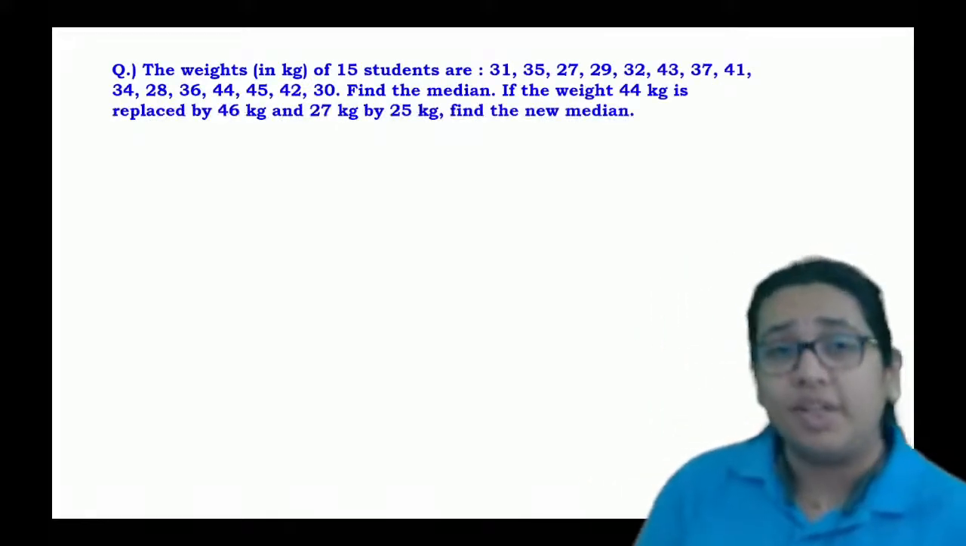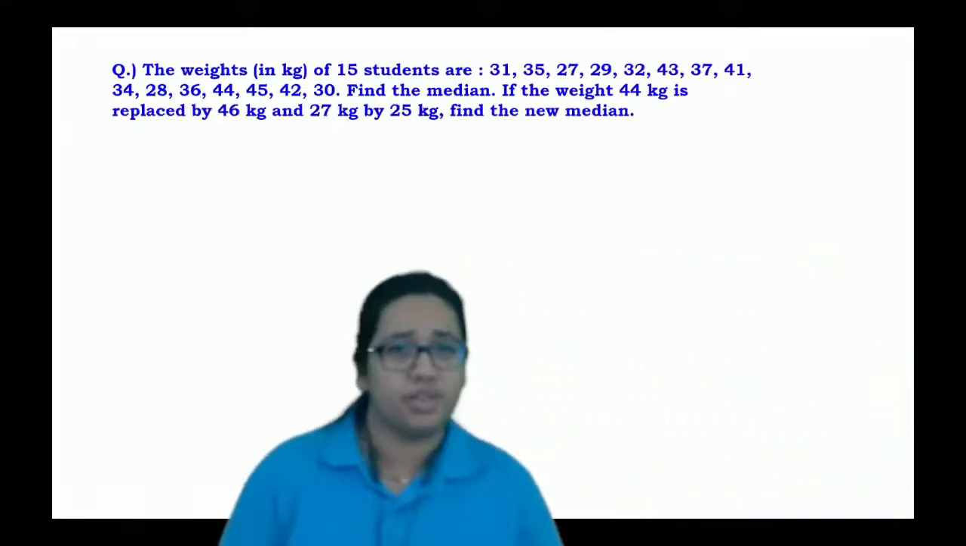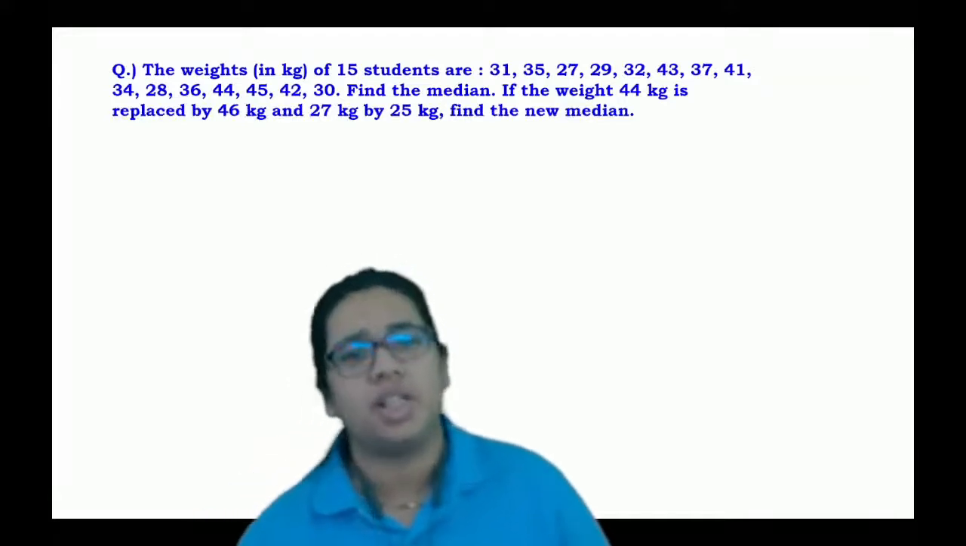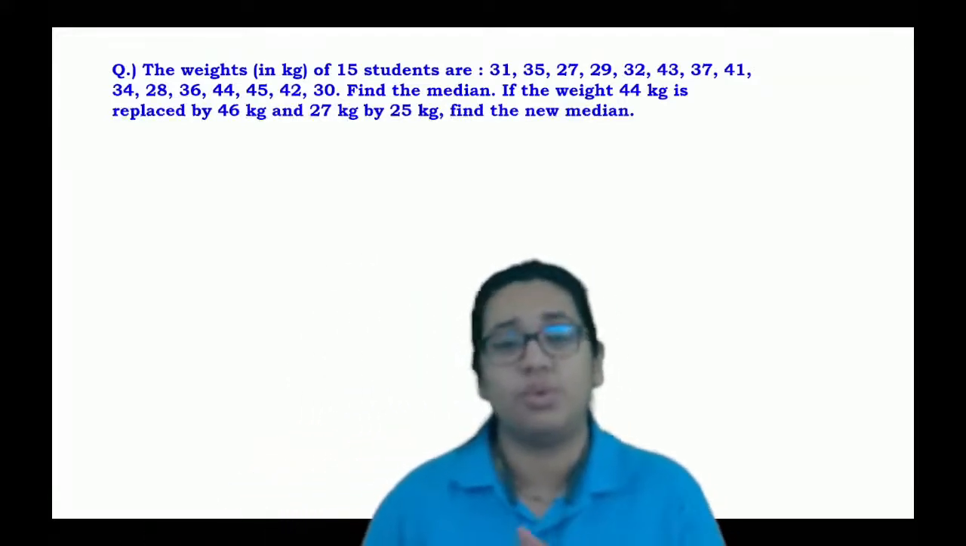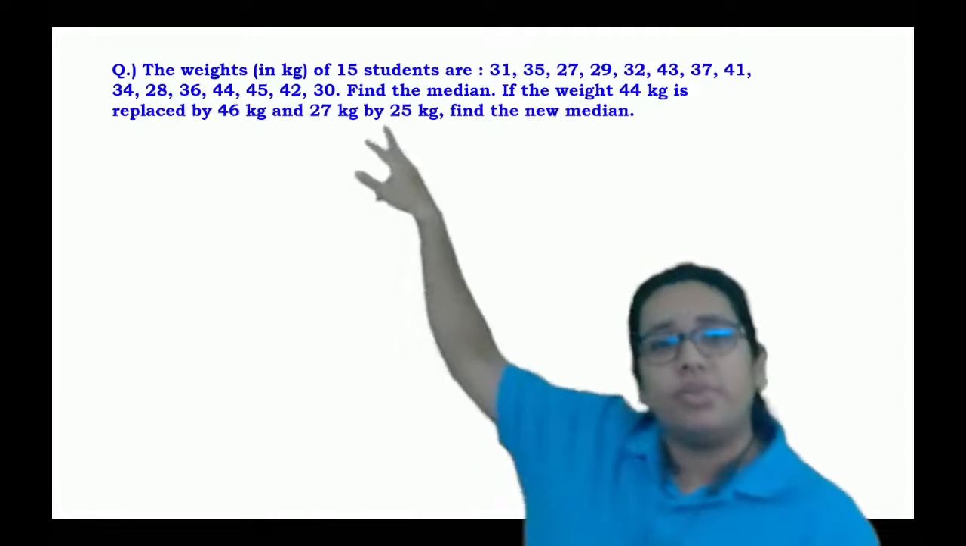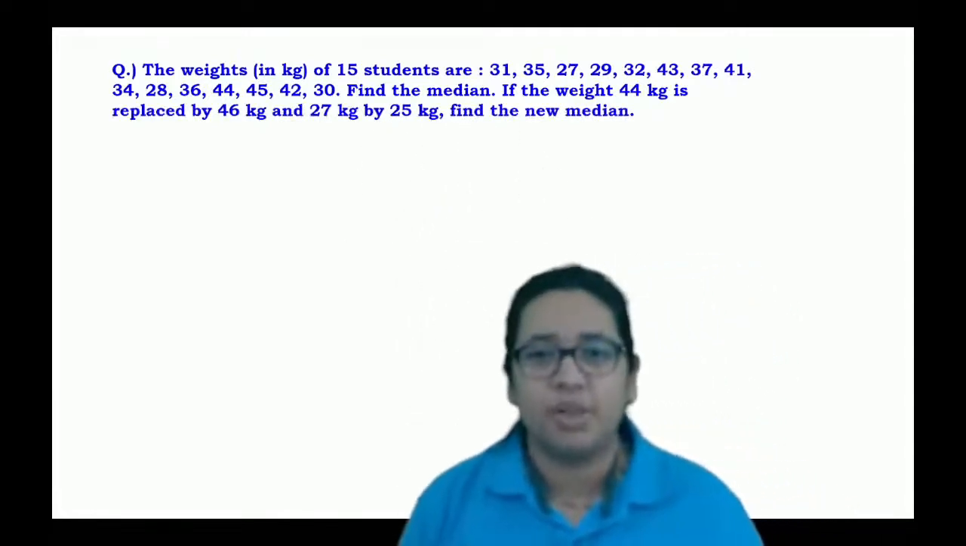So now you have another question. It's something like this. Here you have the next question. The weights in kgs of 15 students are 31, 35, 27, 29, 32 and so on. Then find its median. This you will be able to do easily.